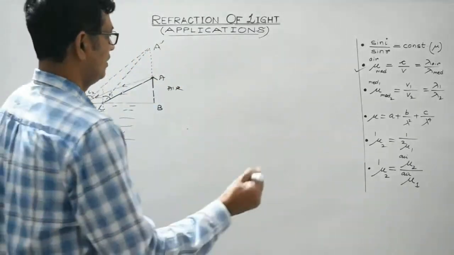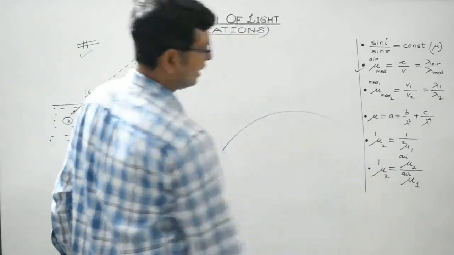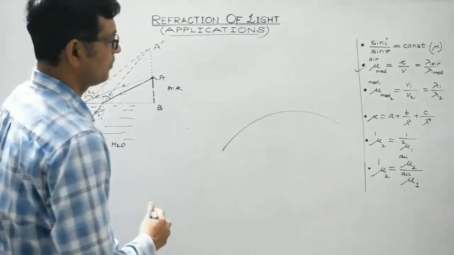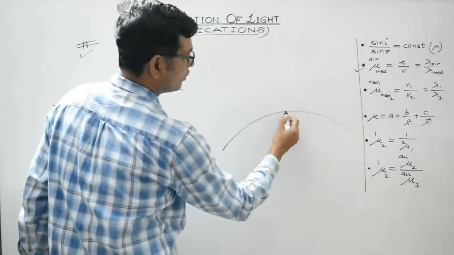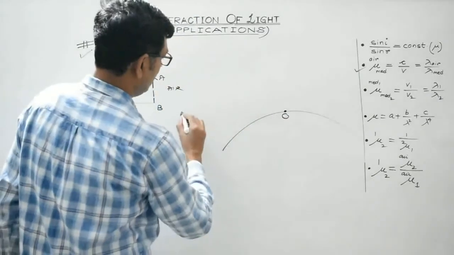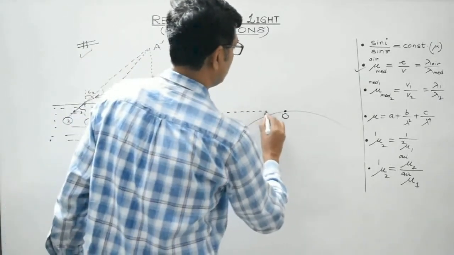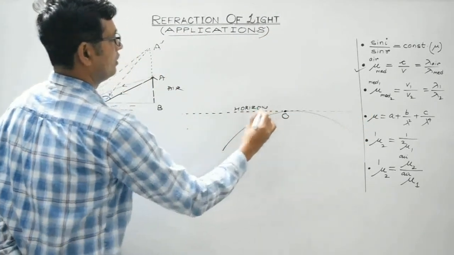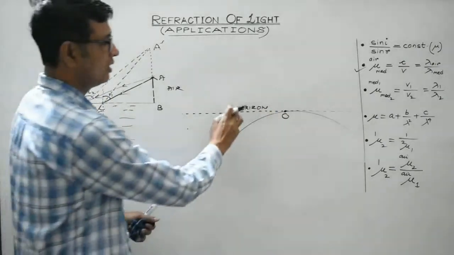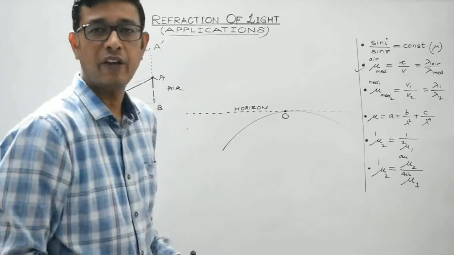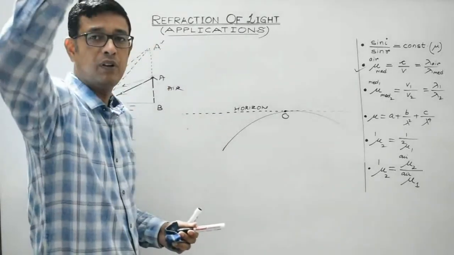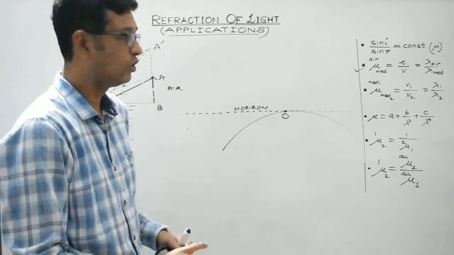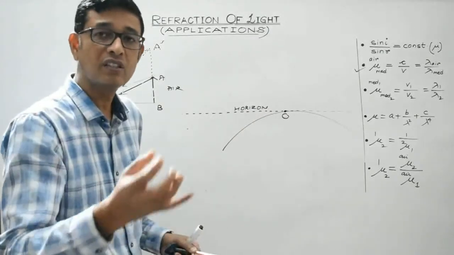So let's see. For that also you need to draw a ray diagram. Ray diagrams, students, are very, very important. You need to practice these ray diagrams, right? So this is the earth and this is the observer over here. And this is suppose the horizon. As you are aware, Earth's atmosphere is up to 400, 500 kilometers, right? As we go up, as the altitude is increased, the density becomes lesser and lesser, right? So near the surface, the density of the atmosphere is maximum.